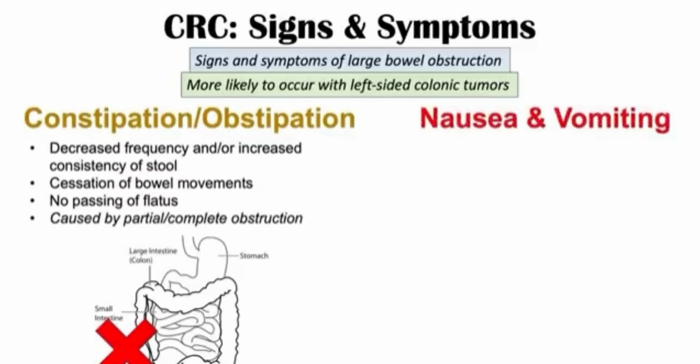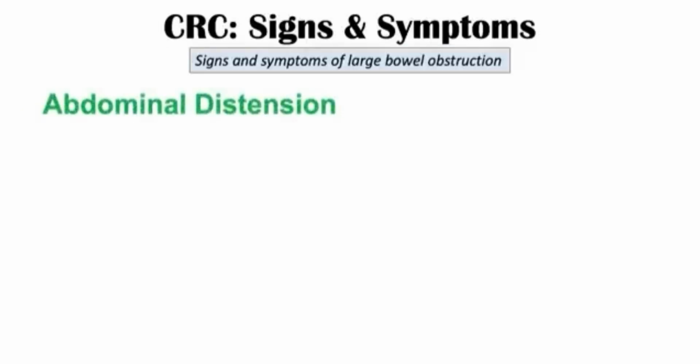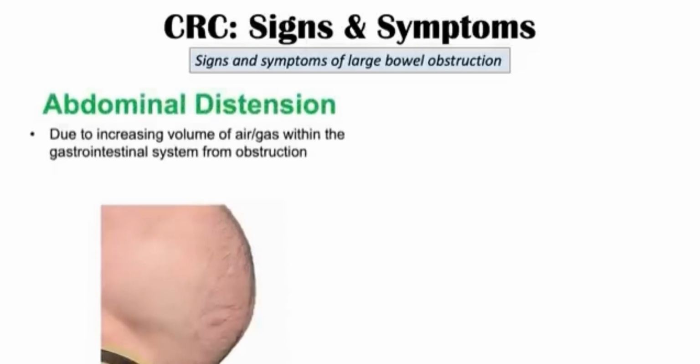Nausea and vomiting can then ensue with these patients. This is going to be due to decreased gastrointestinal motility. You can imagine that if there's a big blockage in your gastrointestinal tract, eventually everything's going to back up and it's going to cause nausea and vomiting for the patient. Some other signs and symptoms of a large bowel obstruction include abdominal distension. This is due to increasing volume of air and gas within the gastrointestinal system from the obstruction. Again, this is going to be a complete obstruction. If no flatus can pass the obstruction, the air is going to build within the gastrointestinal tract, causing this abdominal distension. And the severity depends on the location of the obstruction.